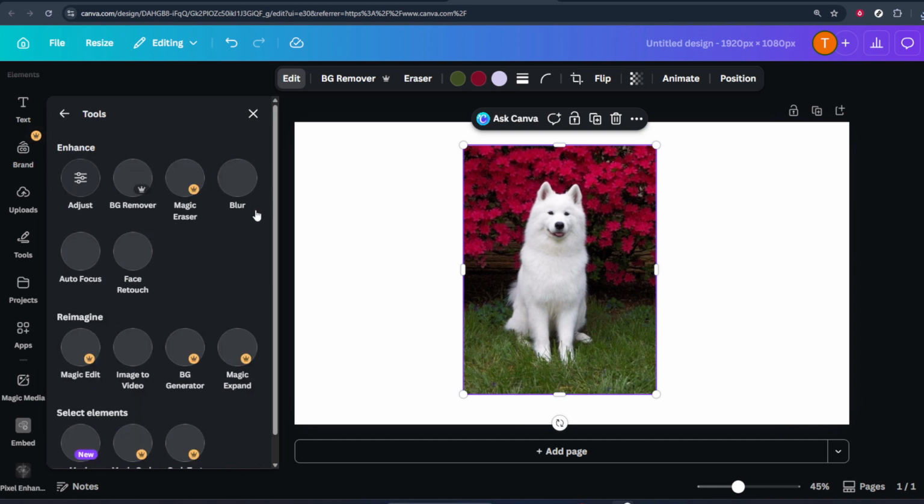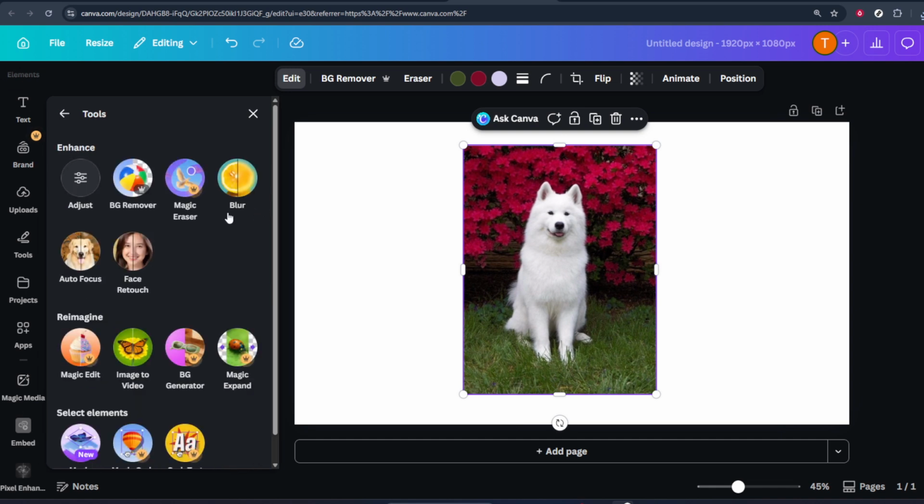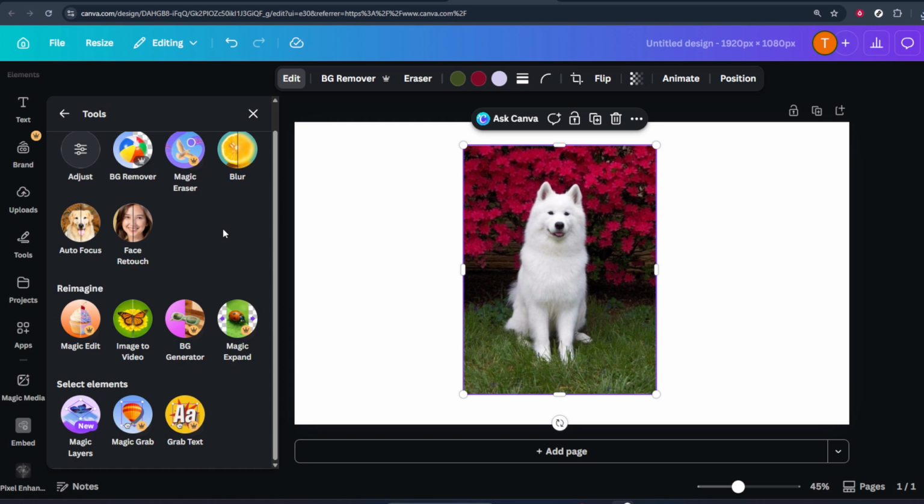After Magic Grab has finished, stay in the same editing area and look for the Effects section. This is where Canva groups creative tools that change the overall look of your image. Click on Effects to open it. You should now see different options for stylizing your photo.